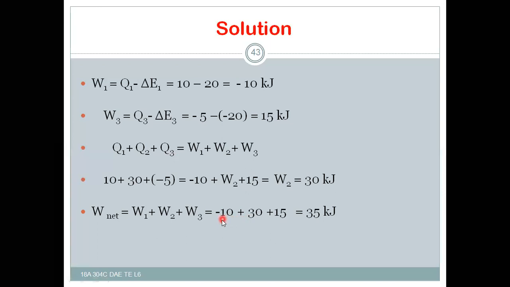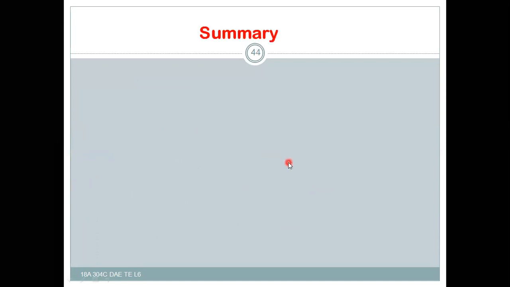Then finally, minus 10 plus 30 plus 15, we will get plus 35 kilojoules of work done on the system. So this is one answer, and another answer is this one, right? So this problem is completed. So let us have the summary of this lesson.